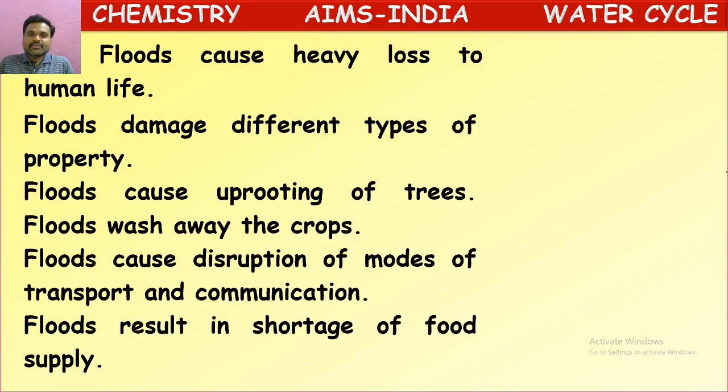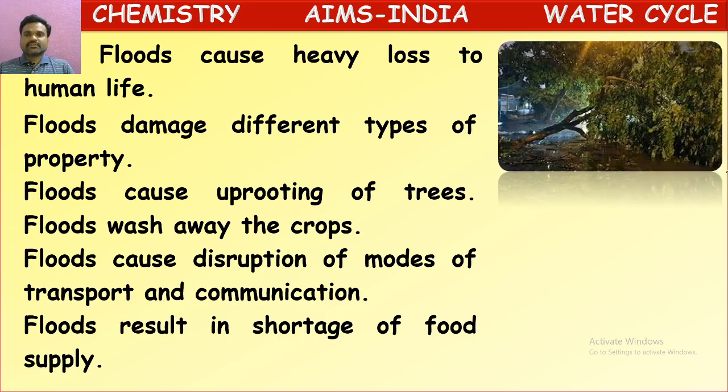Floods cause disruption of modes of transport and communication. Yes, they may disturb communication and transport also. Why? Because when floods occur, roads get damaged, so the vehicles cannot move, and vital transport and communication cables like electrical wires and cable wires will be cut off. The poles will often fall down. Because of this, communication will also be disturbed.